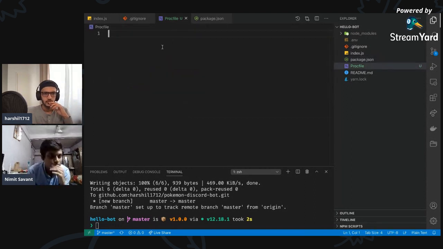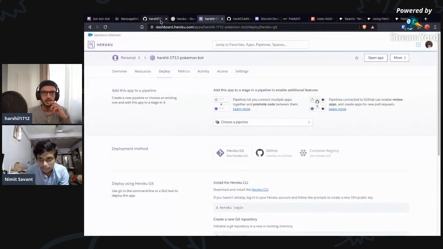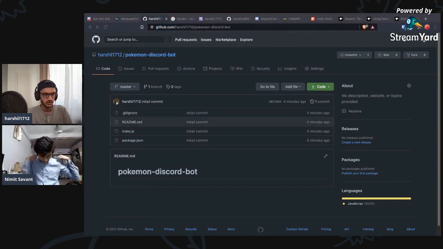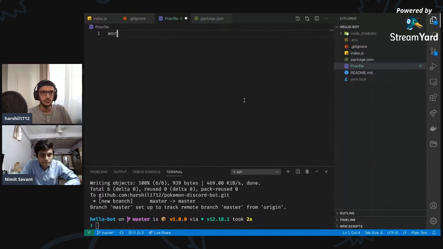Exactly. All right, I'm still waiting for your message, Nimit. Yeah, just a second. Procfile, Procfile. In the meantime, let me get the link of our new repo and share it with everyone in the chat. If you end up building something with it, share it with me. I would love to see what you do. So you shared me worker: node and then directly our file's name. Amazing. Gotcha. I'm going to save this and commit this now.